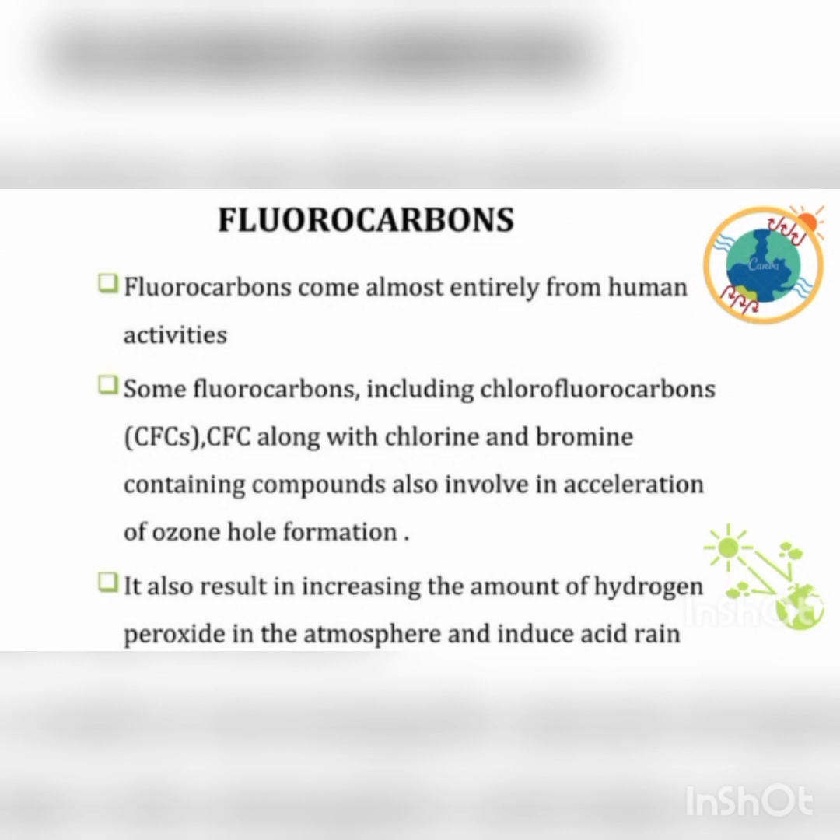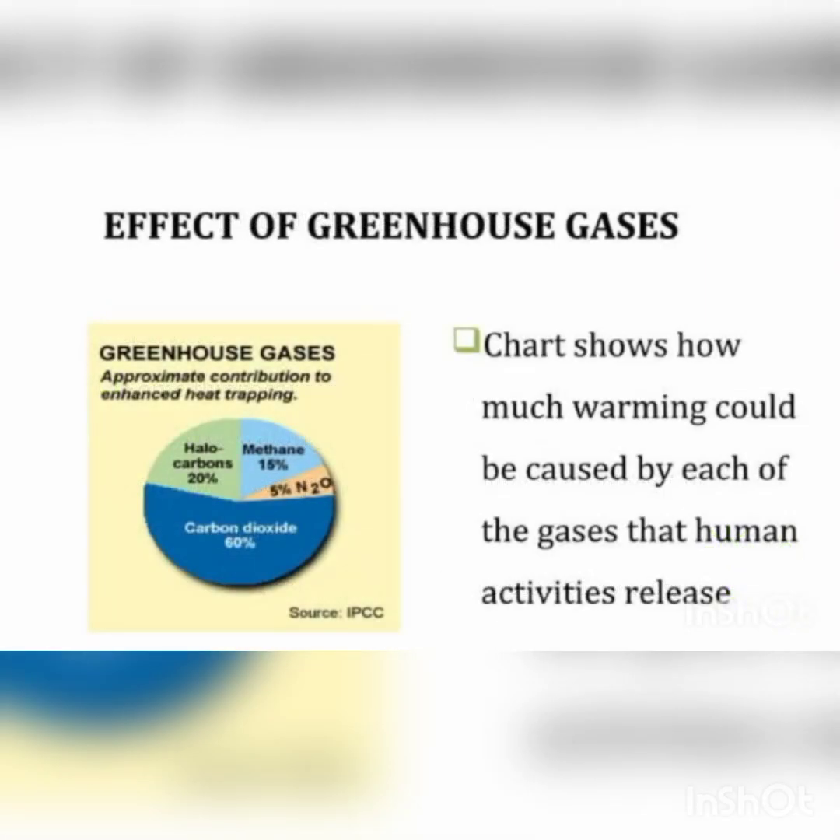Fluorocarbons. Fluorocarbons come almost entirely from human activities. Some fluorocarbons, including chlorofluorocarbons (CFCs), along with chlorine and bromine containing compounds, also cause an acceleration of ozone hole formation and result in an increase in the amount of hydrogen peroxide in the atmosphere, which induces acid rain.